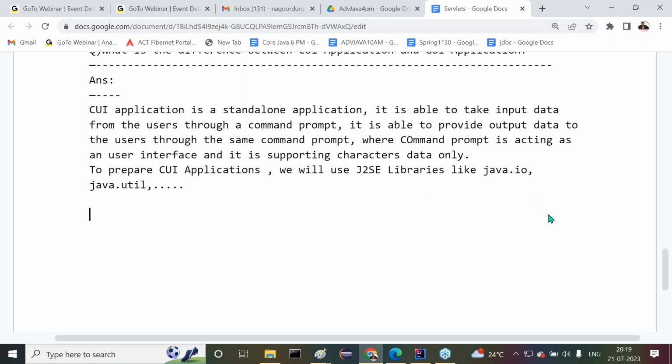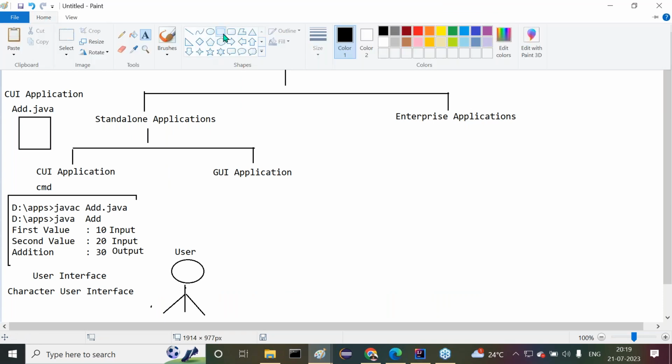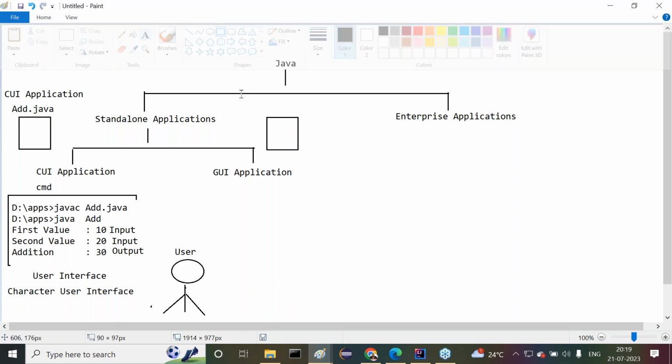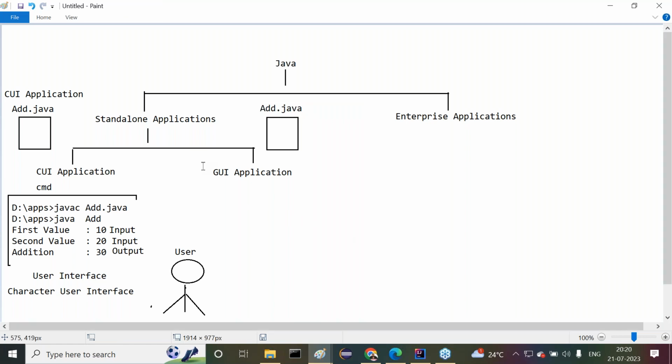Next one is, what is the meaning of GUI application? What exactly is the meaning of GUI application? All of you observe carefully. Now try to understand it clearly. For example, I have a Java program. This is my Java application. Simply I want to say, this is add.java.